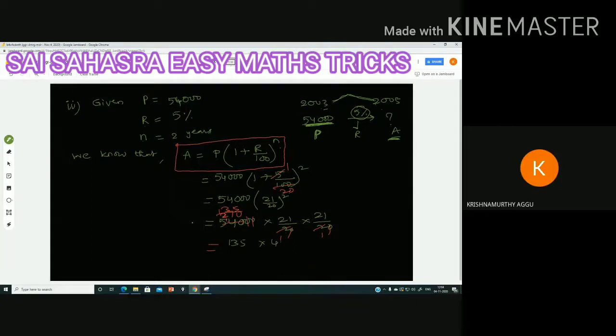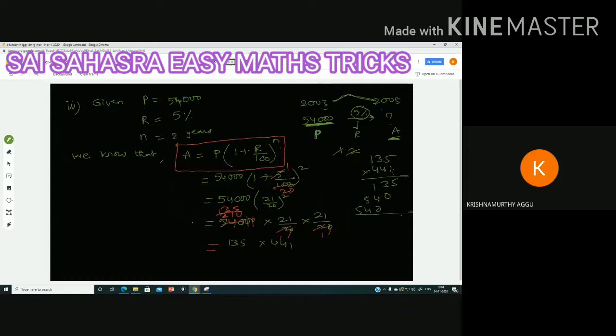21 into 21 is 441. Let us do the calculation. 135 is multiplied with 441. 1 times 5 is 5, 1 times 3 is 3, 1 times 1 is 1, 4 fives are 20, 4 threes are 12 plus 2 is 14, 4 ones are 4 plus 1 is 5. Again with this 4 also you are multiplying the same number, you are going to get 540 only.